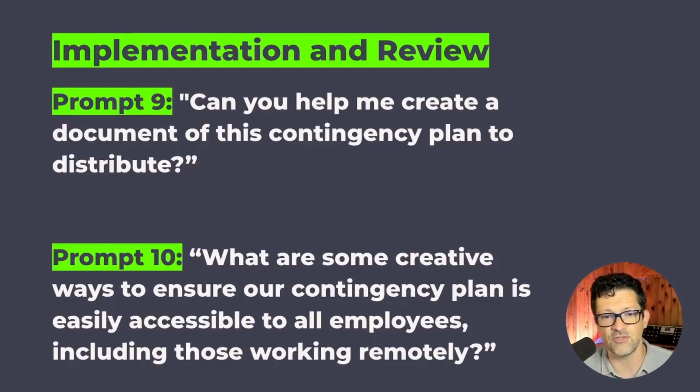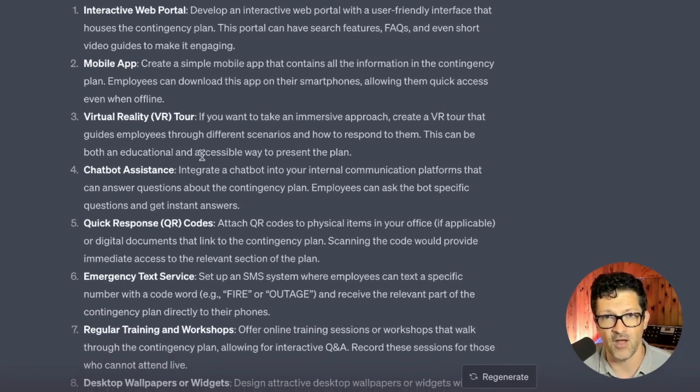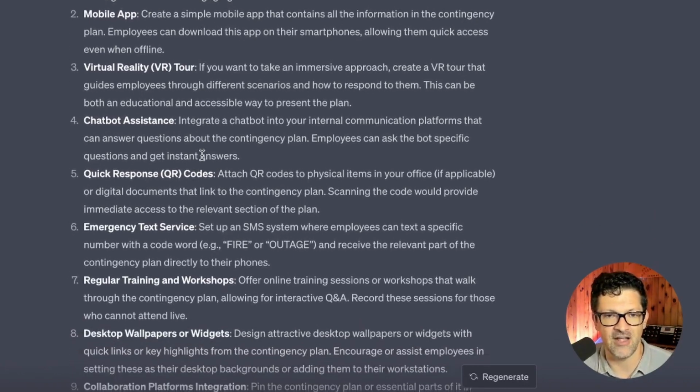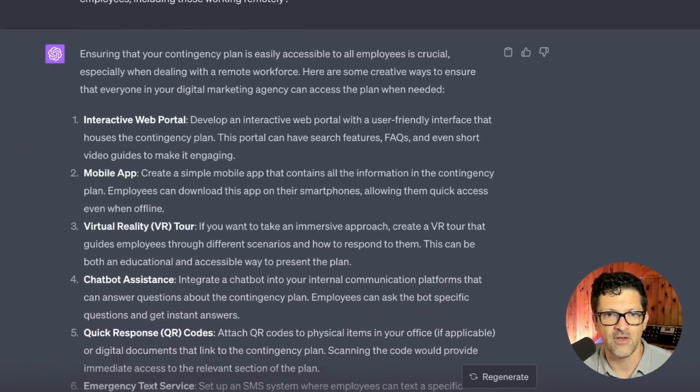What are some creative ways to ensure our contingency plan is easily accessible to all its employees, including those working remotely? Here are some ways that you can put this in the web portal, mobile app, virtual reality. It gets a little bit, maybe a little bit theoretical, but you can dive into and explore some of the more tangible ways that it can help you disseminate this across a remote team.